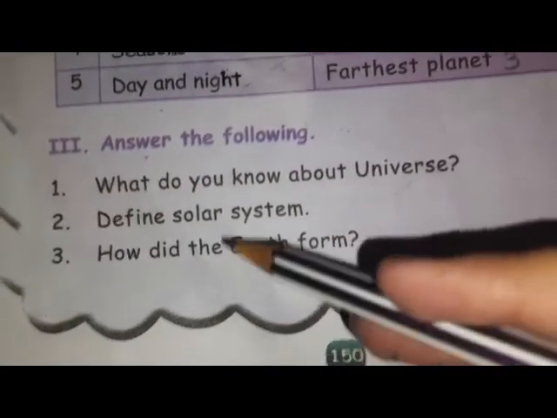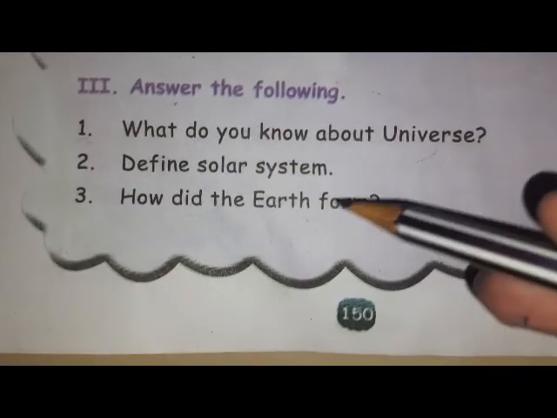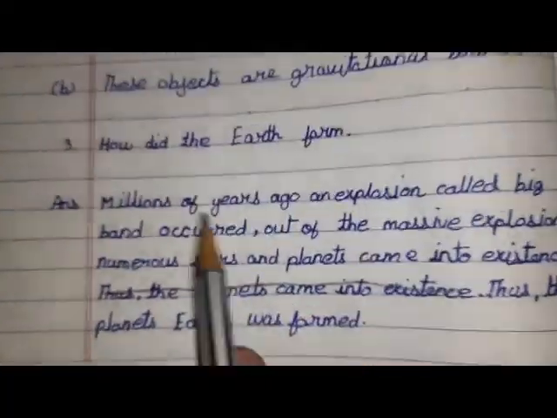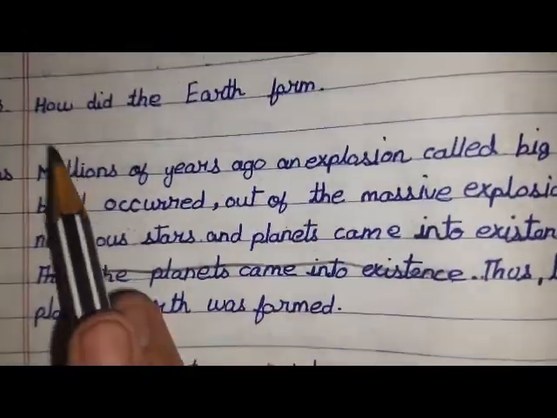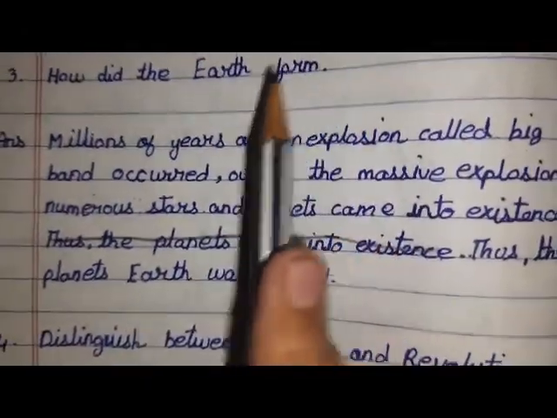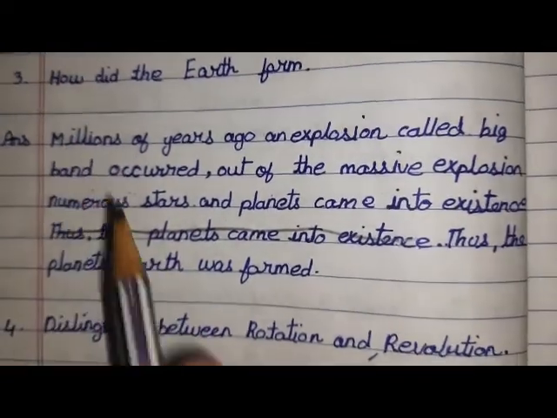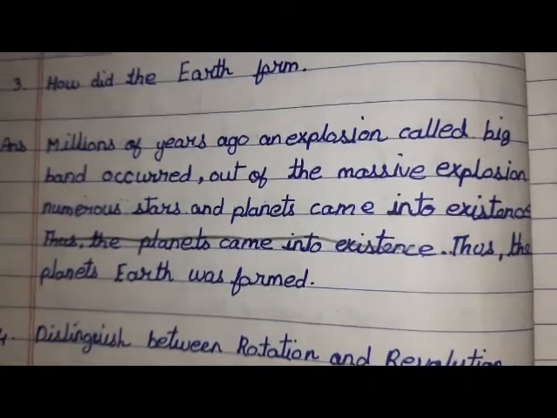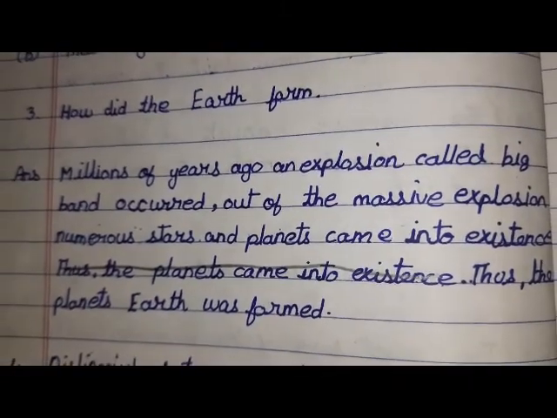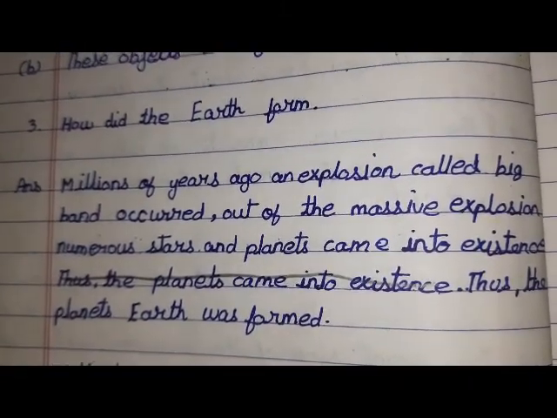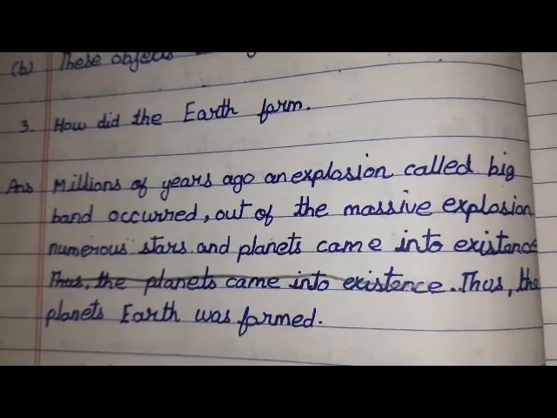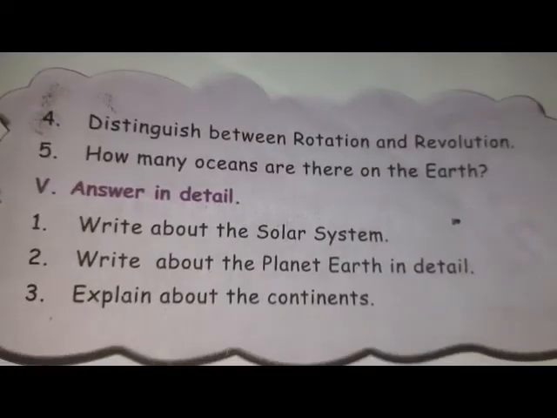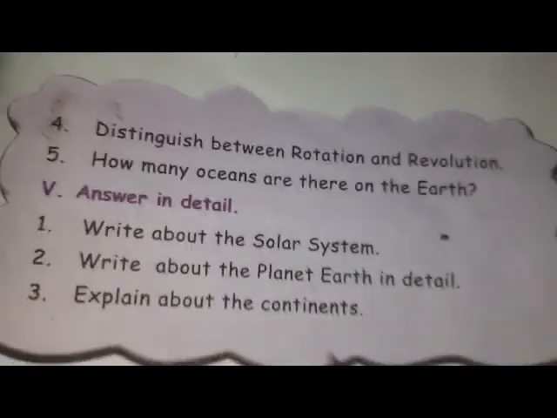So friends, next third one, how did the earth form? So friends, I have written it here, so please copy down this. How did the earth form? So the answer of this is millions of years ago an explosion called a Big Bang occurred. Out of the massive explosion, numerous stars and planets came into existence. Thus the planet Earth was formed. So this is only the answer of third one.